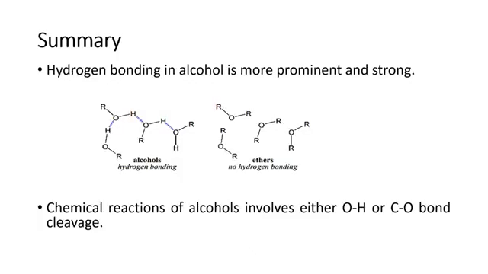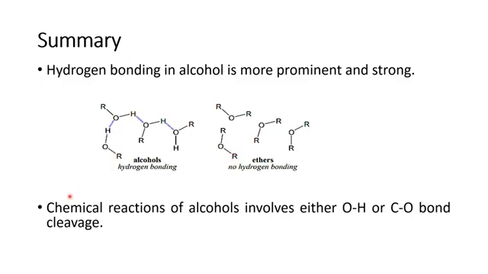Now let's summarize our whole discussion. We have already discussed salient features of alcohol, their reactivity, the salient features of ether, their reactivity. Now let's summarize the main points. Firstly, alcohol contains hydrogen bonding and alcohol is reactive in nature, whereas on the other hand, ether is stable and inert. It contains no hydrogen bonding. As you see, on both sides of oxygen, there is an R group. R is representation of alkyl group, which is a chain of carbon.